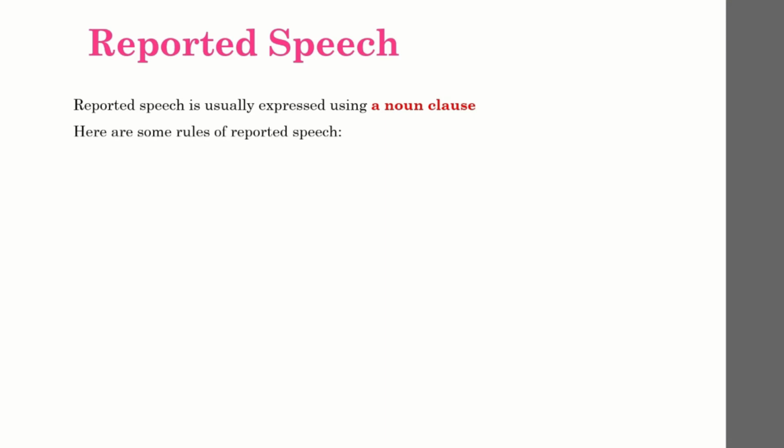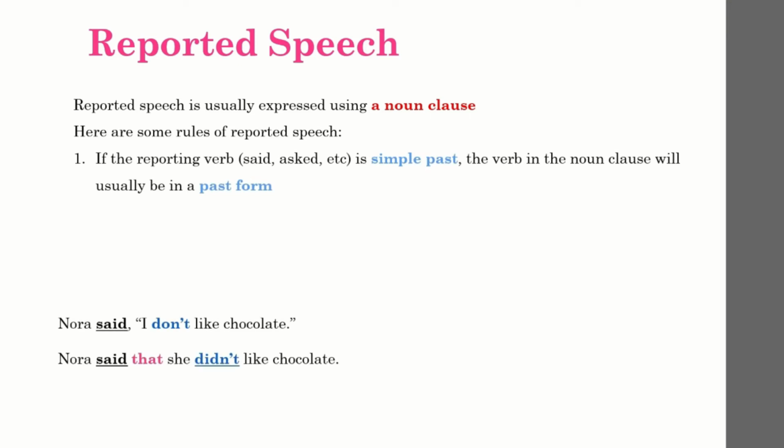Now, reported speech. Reported speech is usually expressed using a noun clause. So if you do not want to be bothered by placing numerous punctuation marks, using reported speech is an alternative, alright? However, the reported speech or the reported utterance is expressed using a noun clause. Here are some rules of reported speech. If the reporting verb, said, asked, etc., is simple past, the verb in the noun clause will usually be in a past form.